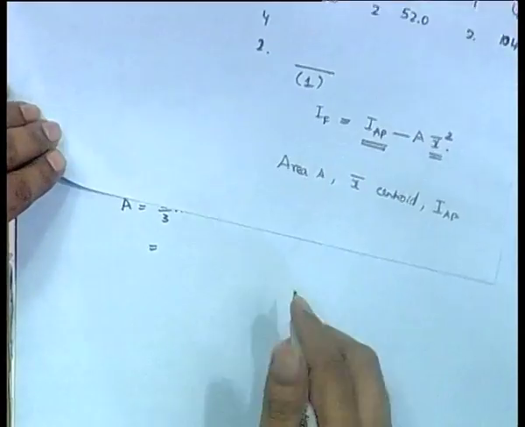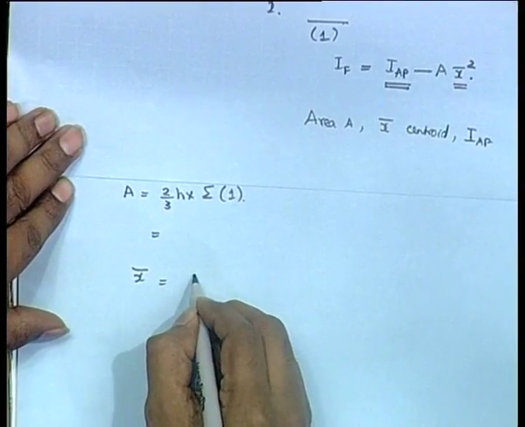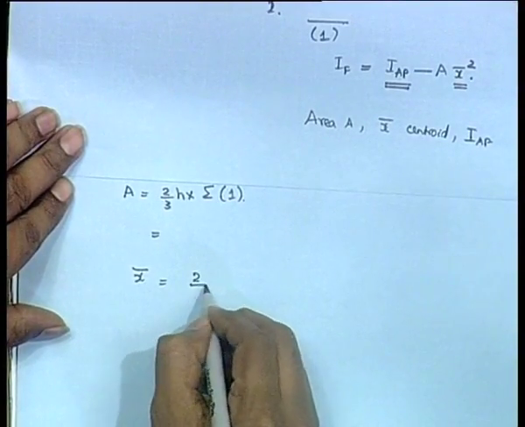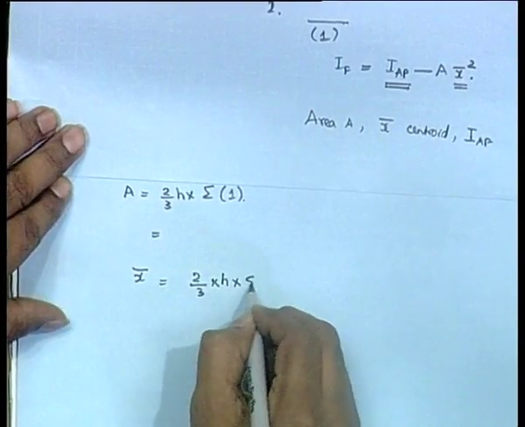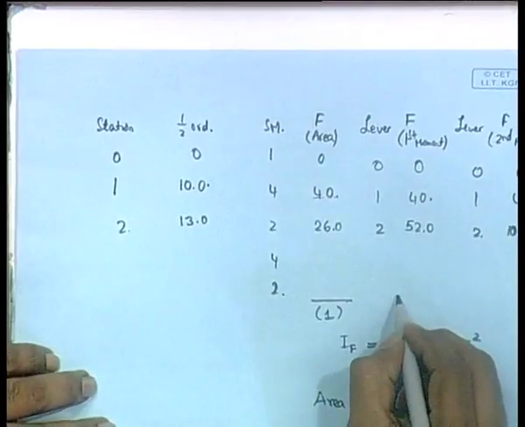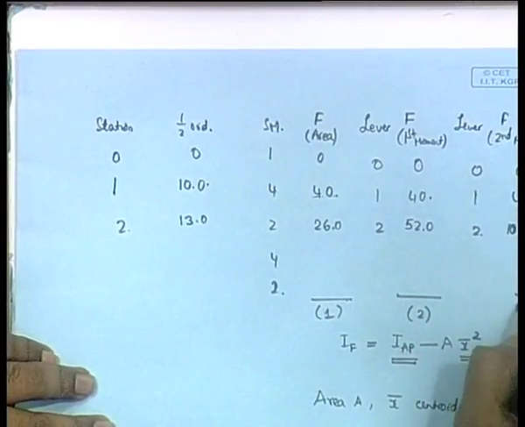So x bar is the next step, it is equal to 2 by 3 into h into sigma, let us call this second sum, this sum let us call it 2 and this sum let us call it 3.